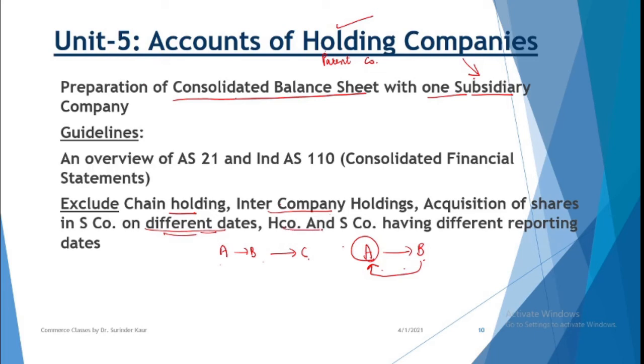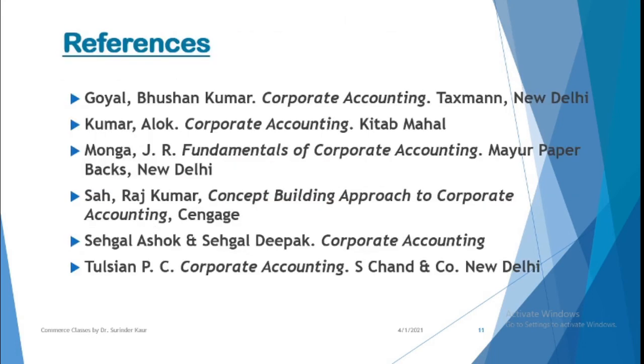Then holding company and subsidiary company having different reporting dates. This case is also excluded because we'll be combining balance sheets with the same closing date for the companies. So apart from these four cases, all other adjustments will be there. Plus we'll be going through AS 21 and Ind AS 110 regarding the consolidation. These are the 5 chapters that we are to cover as a part of this course of corporate accounting.